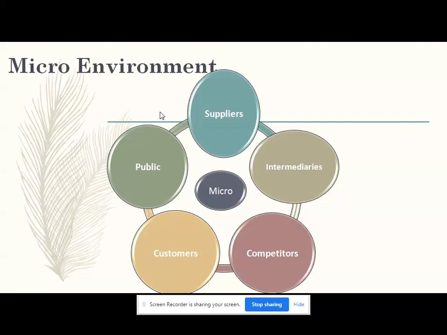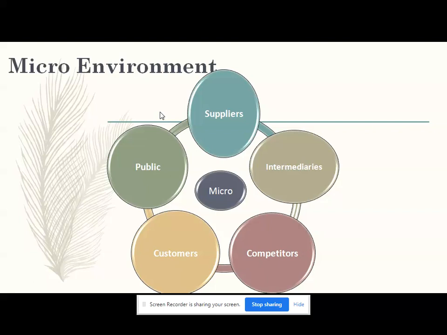This is the reason the customers continue to be the most important element in the microenvironment of business. Product sales depend mainly on the degree of customer satisfaction. From the company's point of view, it is always better to have customers from various groups and regions, for easily sustained demand for the company's product. There are different types of customer markets, including consumer markets, business markets, government markets, and international markets. Reseller markets are also a new trend. So this is all about customers.